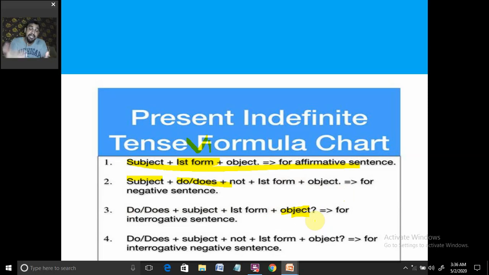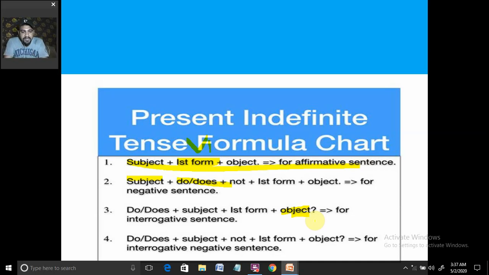We can write an interrogative statement with a wh word too. When we write it with a wh word, the wh word comes in the beginning, then comes do or does, then comes the subject, then comes the main verb, the verb's first form, then comes the object. Don't worry, we are going to look at examples of each category.